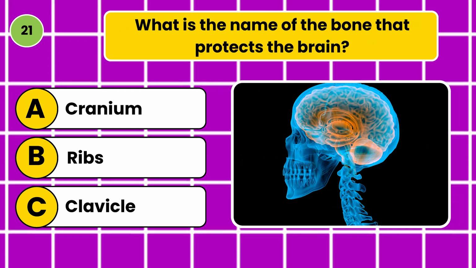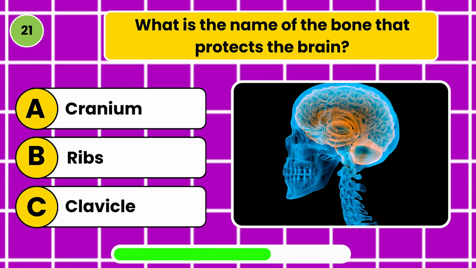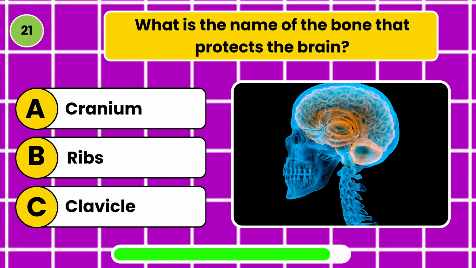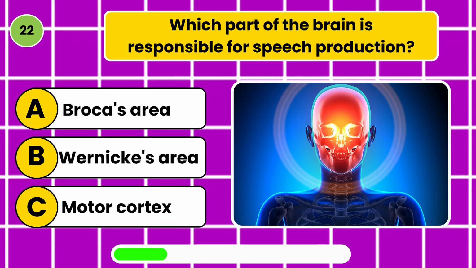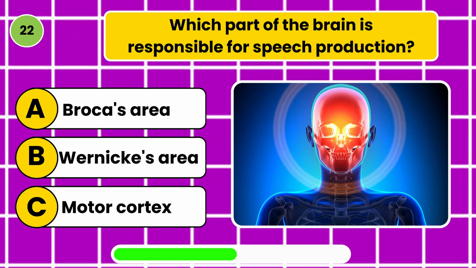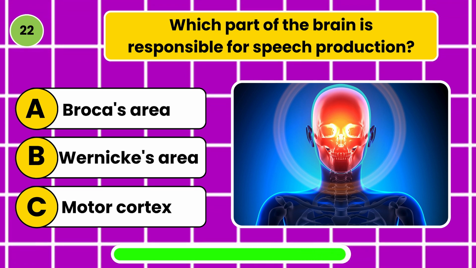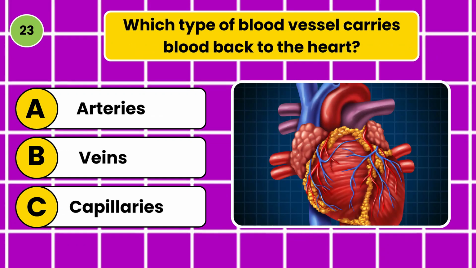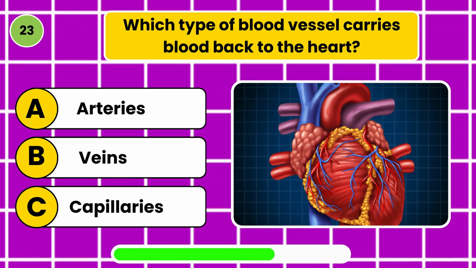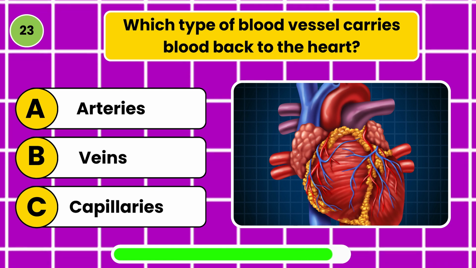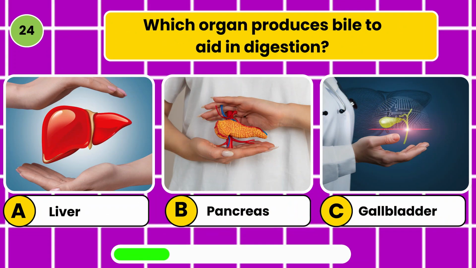What is the name of the bone that protects the brain? Cranium. Which part of the brain is responsible for speech production? Broca's area. Which type of blood vessel carries blood back to the heart? Veins. Which organ produces bile to aid in digestion? Liver.